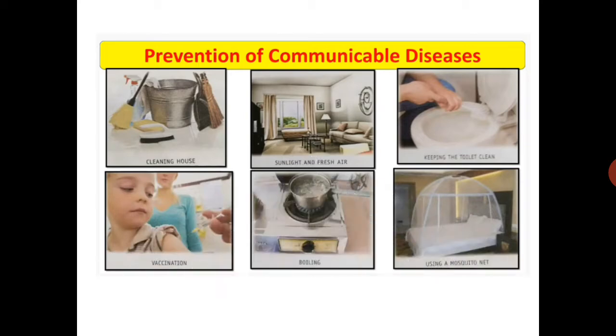Prevention of communicable diseases. Let us see how we should prevent the spread of communicable diseases. The first, keeping our house clean and free from germs. Number 2, we should have a well ventilated house where sunlight and fresh air is available. Toilets should be kept clean and disinfected regularly. Getting vaccinated against diseases like polio, typhoid, measles, and jaundice is very important.